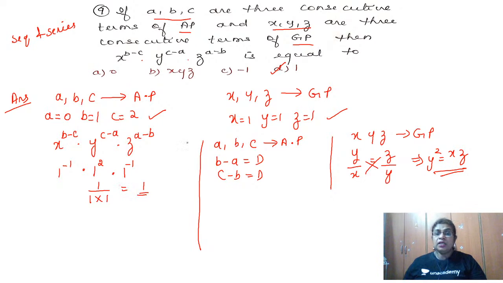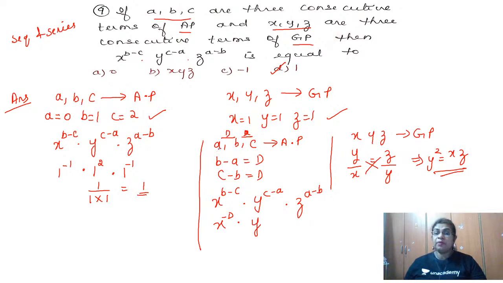Keep it aside. Now bring the question, the value you have to find out: X to the power B minus C, into Y to the power C minus A, into Z to the power A minus B. So X to the power B minus C. We know C minus B is D, so when I interchange, it becomes minus D. So this is minus D. Then Y, write as it is, C minus A. From C minus B, 1D, and from B minus A, 1D.